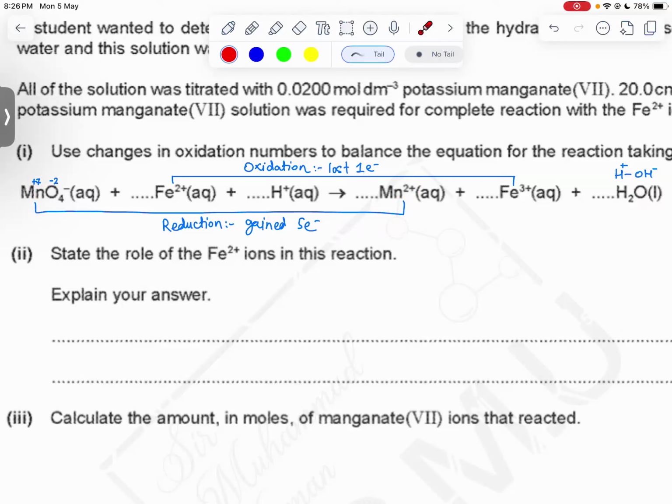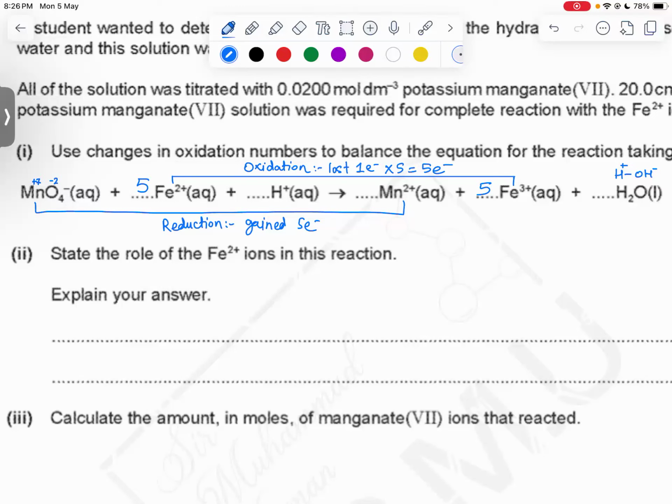What does that mean? It means that if 5 electrons are gained, that means 5 electrons must be lost. For now, 1 electron is lost. We multiply it by 5 to make it 5 electrons lost. And how can we multiply it by 5? By putting a 5 behind Fe, right? 5 Fe2+, when they become 5 Fe3+, each Fe has lost 1 electron. 5 Fe2+ have lost 5 electrons in total. All right, that is how you balance this.